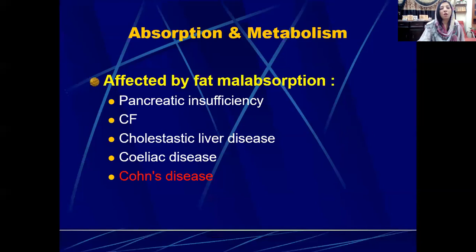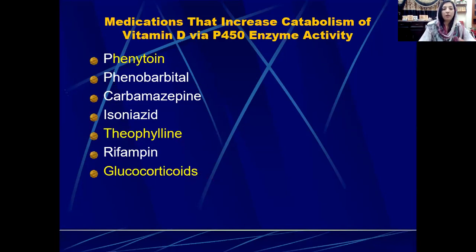also low. So the absorption of vitamin D, as it is a fat-soluble vitamin, is directly affected by fat malabsorption. And what are the cases where fat malabsorption can take place? These are pancreatic insufficiency, cystic fibrosis, then we have cholestatic liver disease, celiac disease, and Crohn's disease. So all of those conditions that cause fat malabsorption are going to lead to vitamin D malabsorption. Because it is a fat-soluble vitamin, it needs proper and adequate absorption of fat for its absorption to take place. Then there are certain medications that